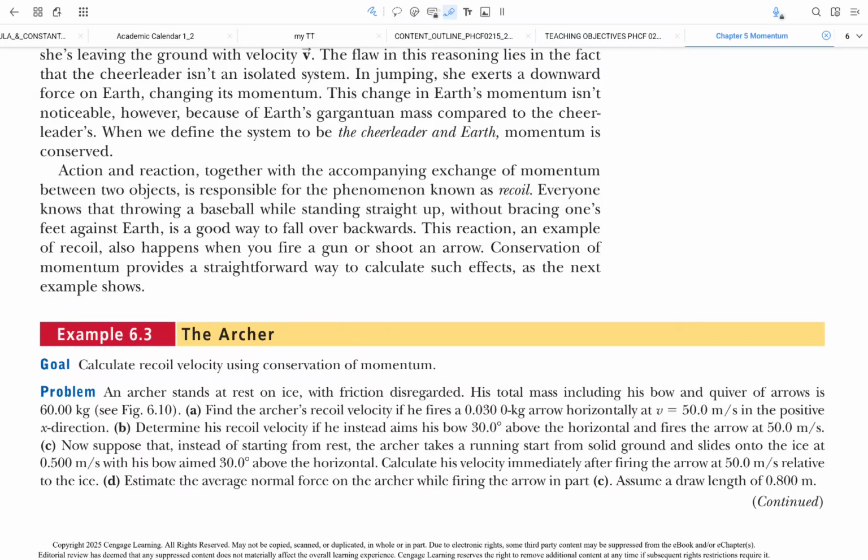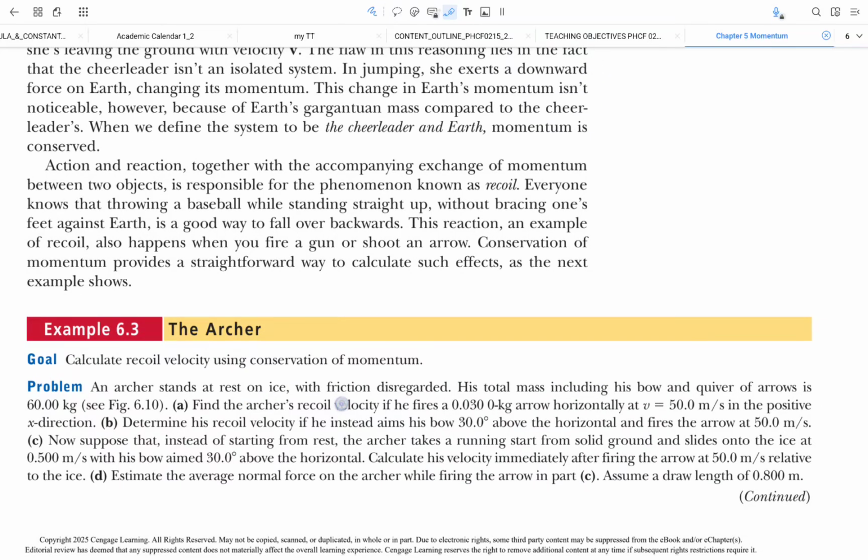To provide a situation with no external force, there is no friction, so he stands on ice so friction is disregarded. His total mass including his bow and quiver is 60 kilogram. So originally everything is 60 kilogram. The question is to get his recoil velocity.